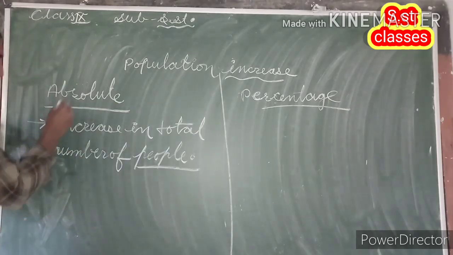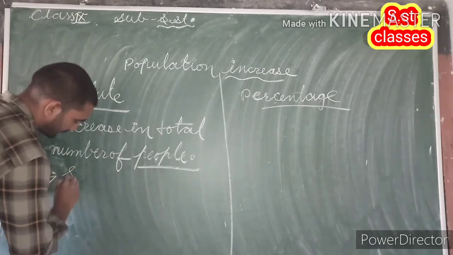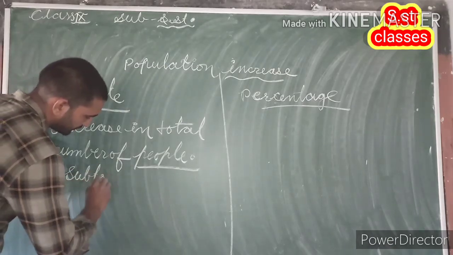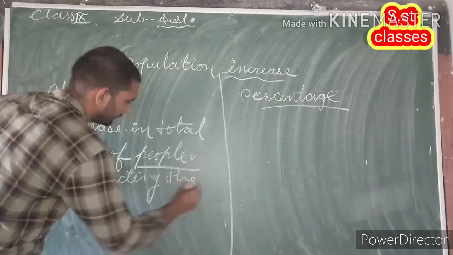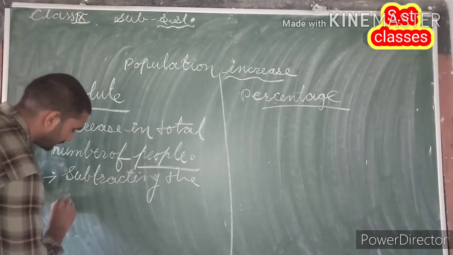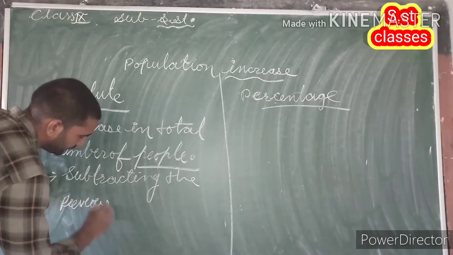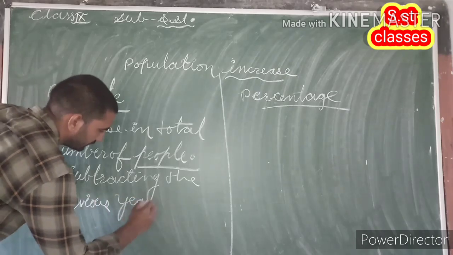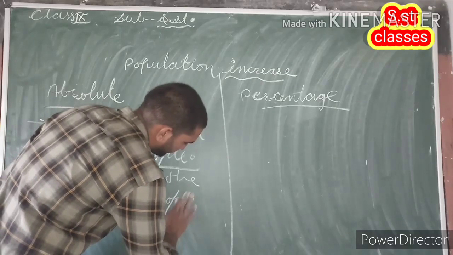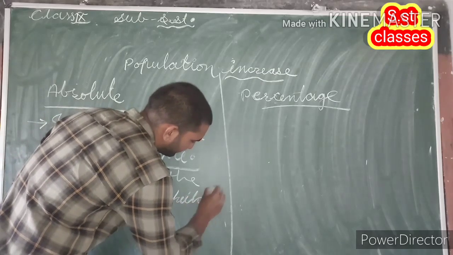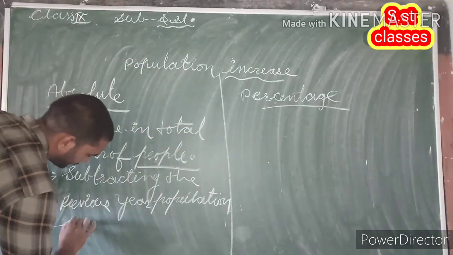Okay, and the absolute increase in population is calculated by subtracting the previous year population from later year population,